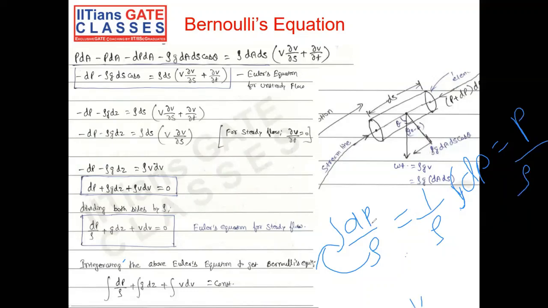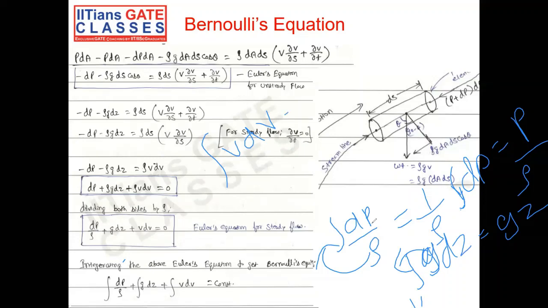And integral g dz, we are assuming that we are not considering the change of g with respect to z. Z is nothing but the vertical height. So g is assumed to be constant for all the vertical heights, more or less. So I can take g outside the integral, and this just becomes gz. And integral v dv, this is not as straightforward as the others.